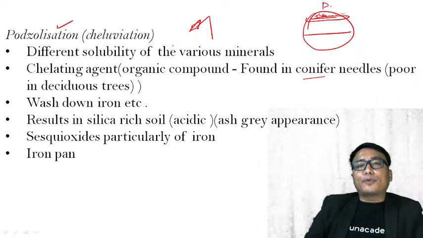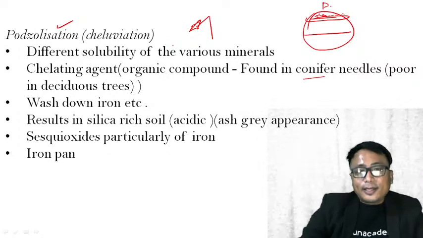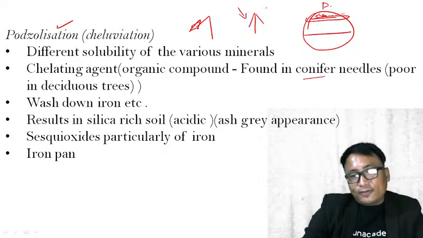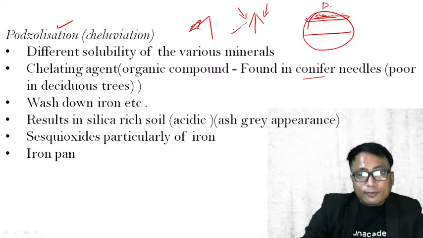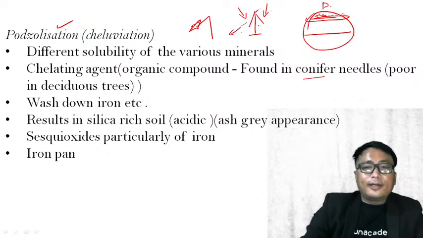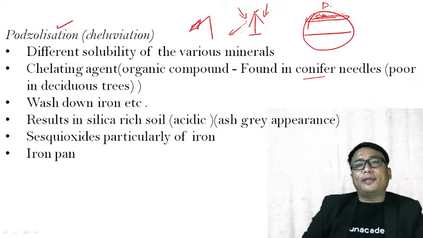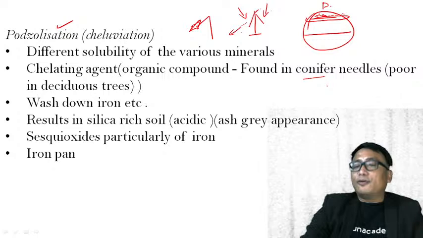Therefore, in order to protect itself, the shape of the tree is also cone shaped. So even if there is snowing, the snow is able to fall off very easily, protecting the tree. And also the leaf is needle shaped, that is the coniferous forest.